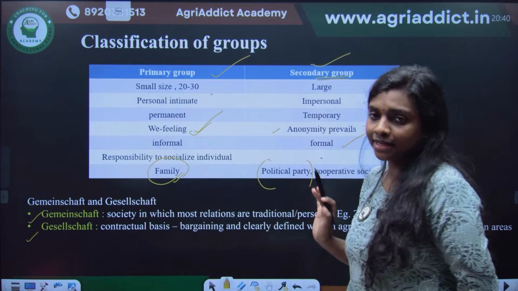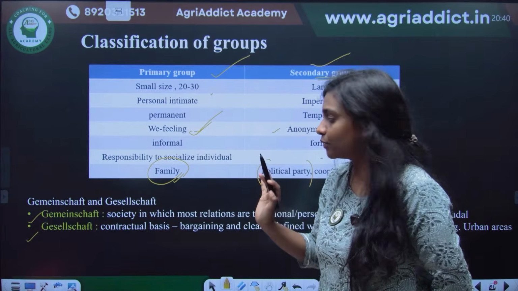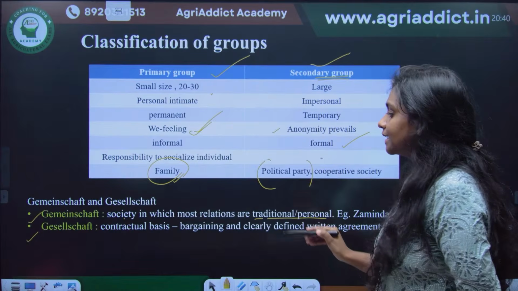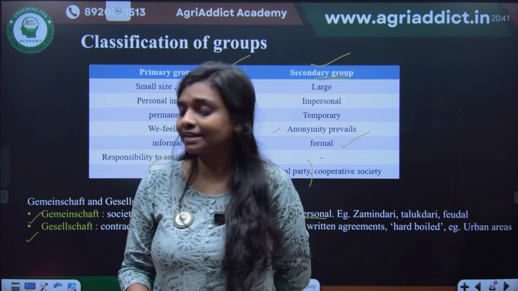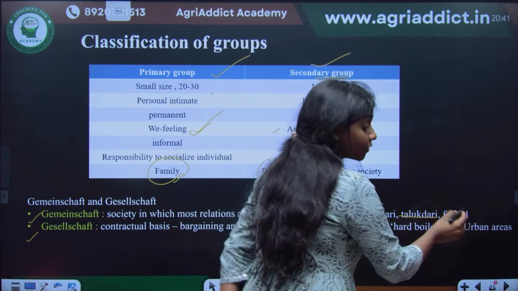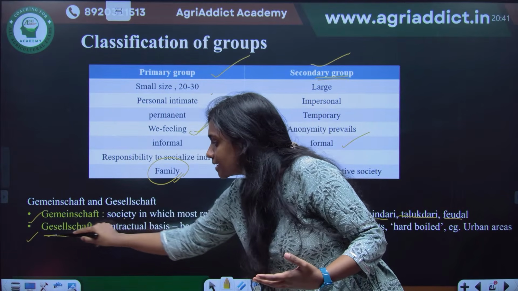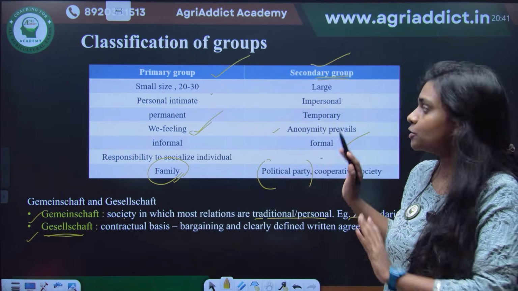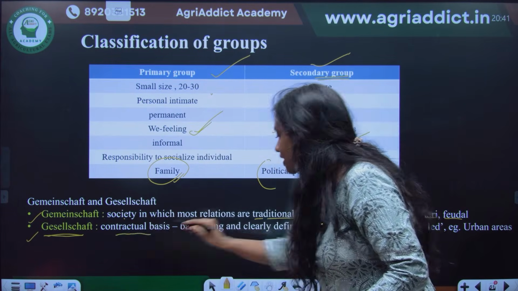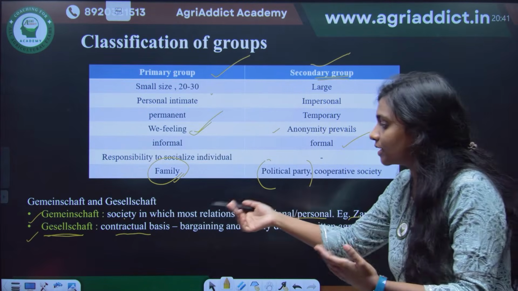Another term is Gemeinschaft and Gesellschaft. It is like primary and secondary only. Gemeinschaft is kind of a primary group society. The society in which most relations are traditional or personal is known as Gemeinschaft. The terminologies should be remembered. For example, the Zamindari or Talukdari or feudal system, they are all Gemeinschaft. Then comes Gesellschaft. Think about the secondary group. The society in which relations are purely on a contractual basis is called Gesellschaft.